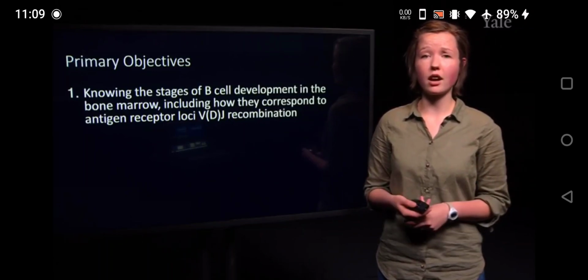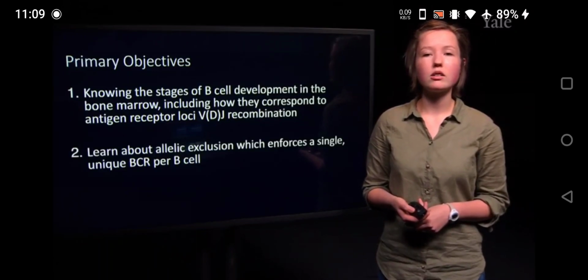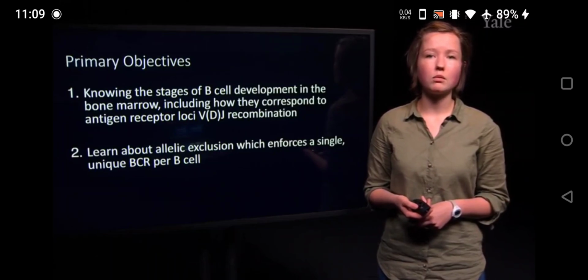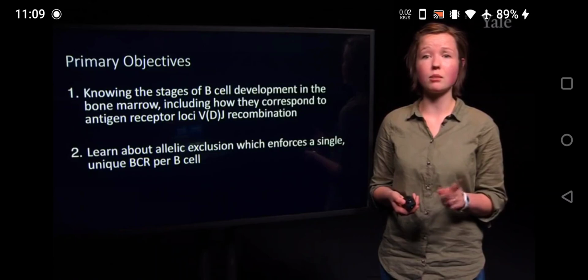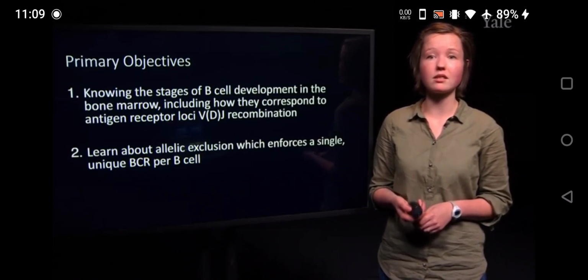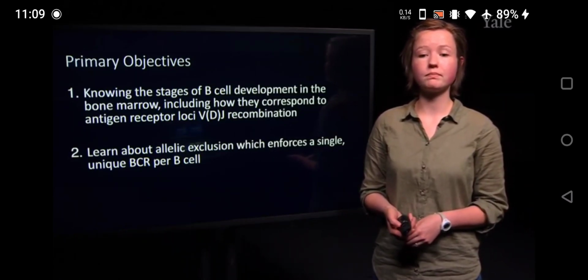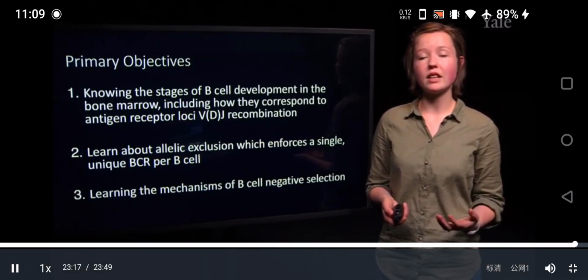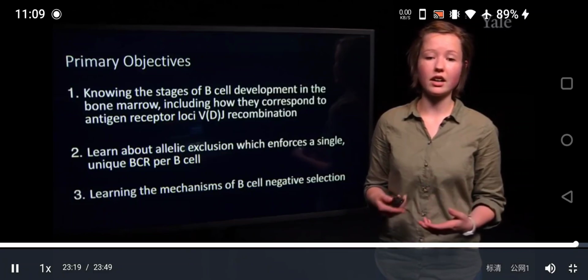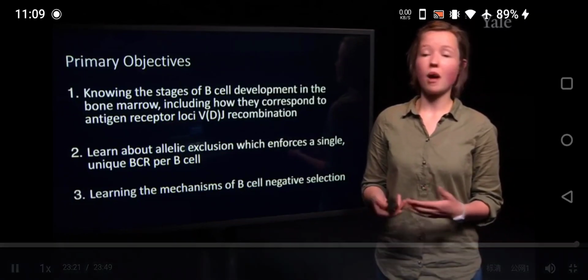We also learned about allelic exclusion, which is the mechanism by which B cells enforce the expression of a singular B cell receptor on their cell surface before maturation. And lastly, we learned about the mechanisms of B cell negative selection, which are necessary for the B cells to not be autoreactive so that they do not stimulate autoimmunity.